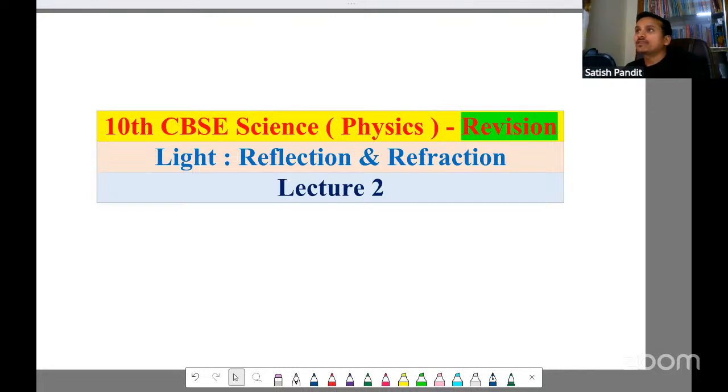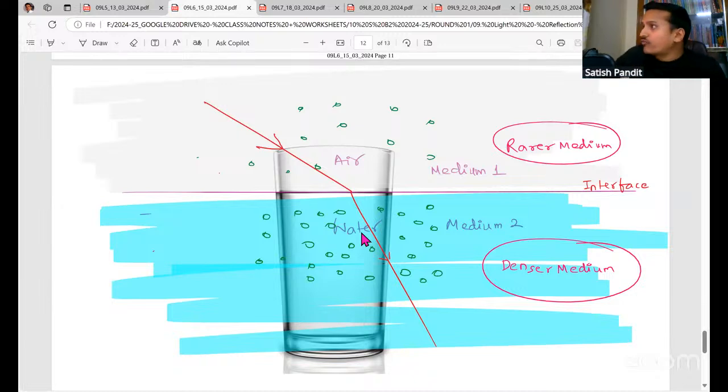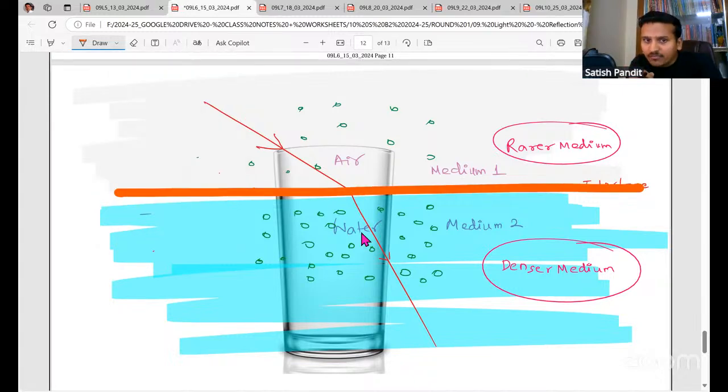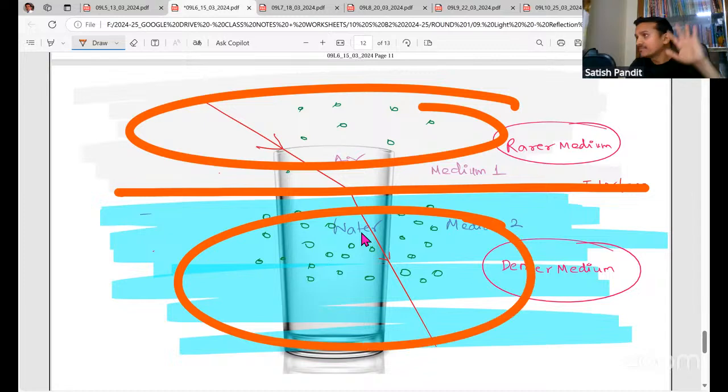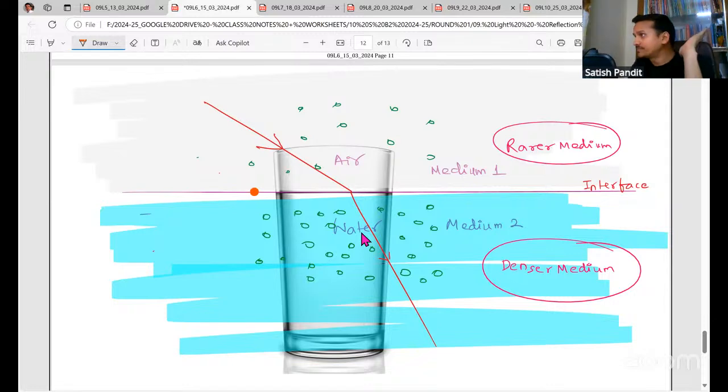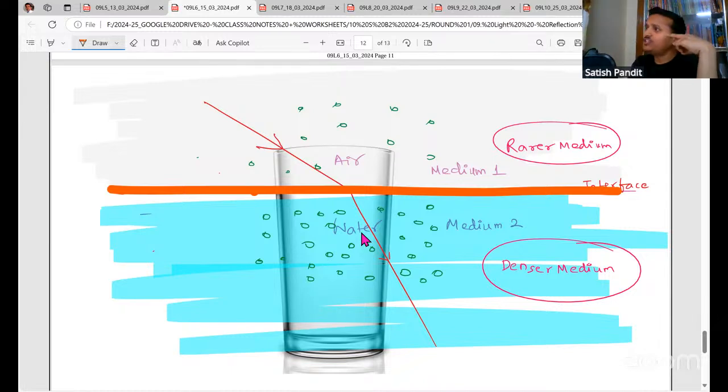So let me share my screen. Now, suppose I have a glass of water. You can see there is a very thin layer, I'm talking about this layer, which is separating both air and water. If I take a glass of water, above fully air is there and below we have water. So there is a very thin line which separates air and water.